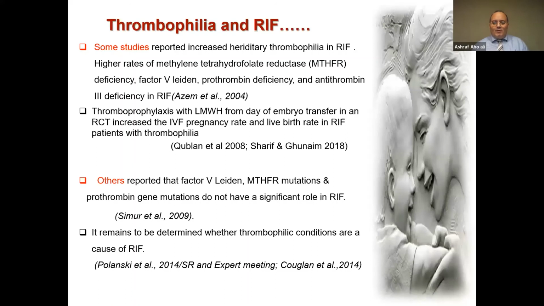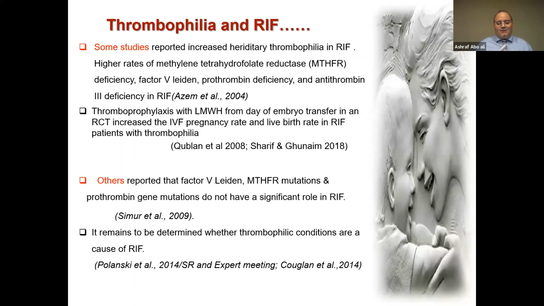Thromboprophylaxis with low molecular weight heparin from the day of embryo transfer in randomized controlled trials increased the IVF pregnancy rate, but this is not consistent in the studies, and most of the systematic reviews show that it is not truly effective.